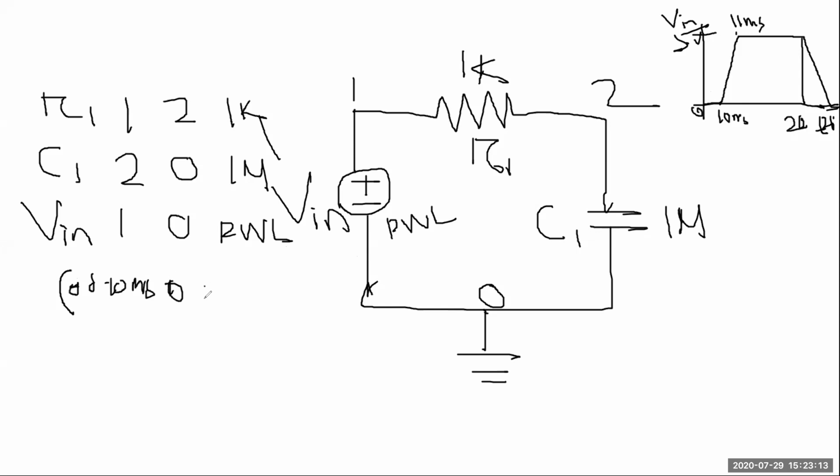Then at 11 millisecond, the value is 5 volt. At 20 millisecond, it's 5. Then at 21 millisecond, it's again 0. Then close the bracket. This is how you define a PWL voltage source.